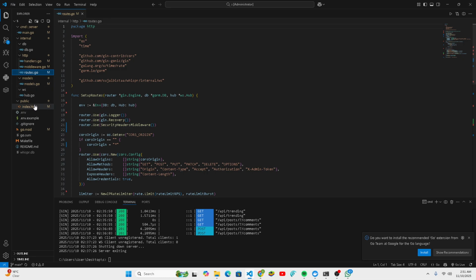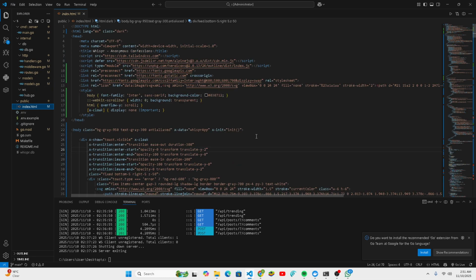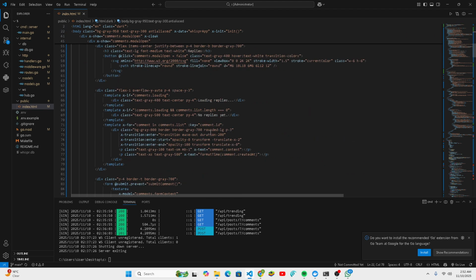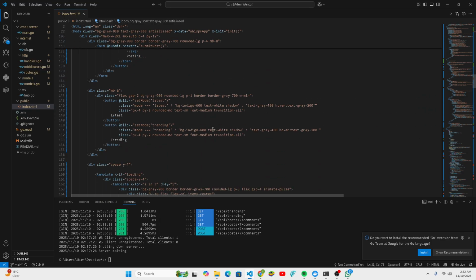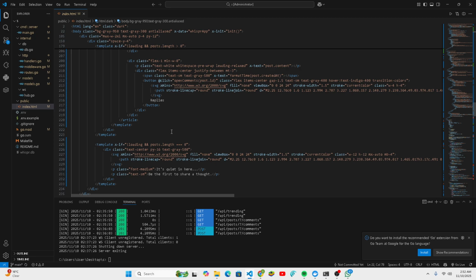The face of our app is index.html. We have made it very, very minimal. The header section loads Tailwind, Alpine, Heroicons, and the Inter font from CDNs. The body section contains all the HTML for the UI. It has JavaScript functions like init to initialize, fetchPosts to make an API call to the Go backend for the initial data, submitPost, openComments, and etc. All the JavaScript functions do their respective tasks.